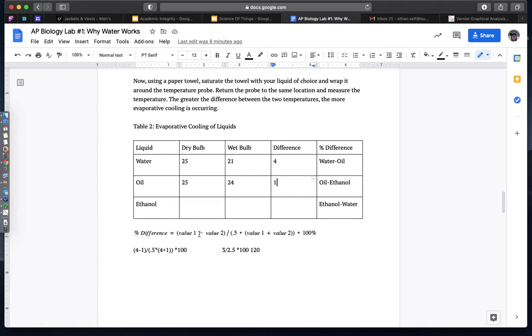So let's take a look at this equation. The percent difference between two values is going to be the difference of those two values divided by their average times 100. So 4 minus 1 divided by 0.5 times 4 plus 1, times 100. That gives me 4 minus 1, which is 3, divided by 2.5, which is 0.5 times 5, times 100, and I get 120% as the percent difference.